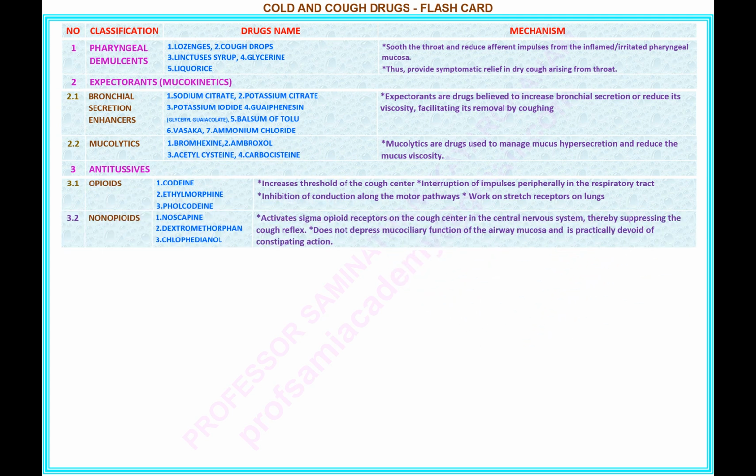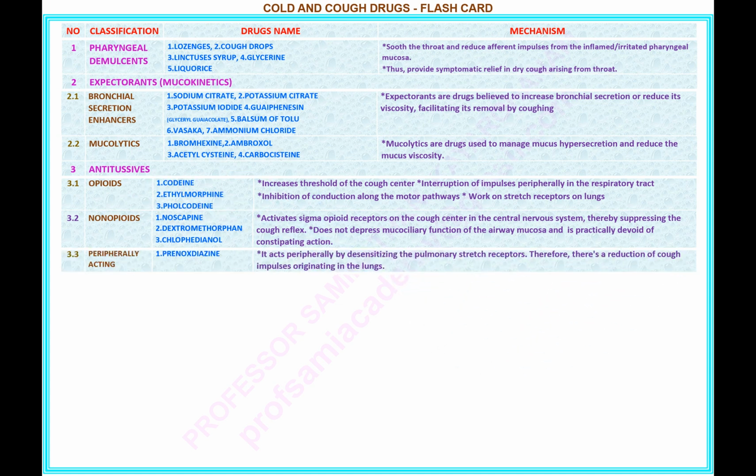Number 3. Name of the classification: 3 antitussives, 3.1 non-opioids. Drugs name under this classification: 1 noscapine, 2 dextromethorphan, 3 clofedanol. Mechanism of non-opioids: activates sigma-opioid receptors on the cough center in the central nervous system, thereby suppressing the cough reflex, does not depress the mucociliary function of the airway mucosa and is practically devoid of constipating action.